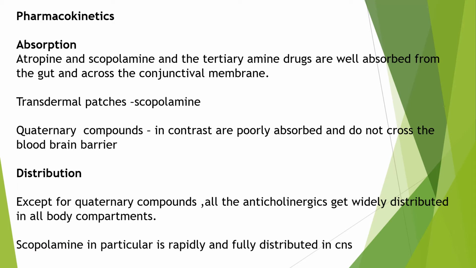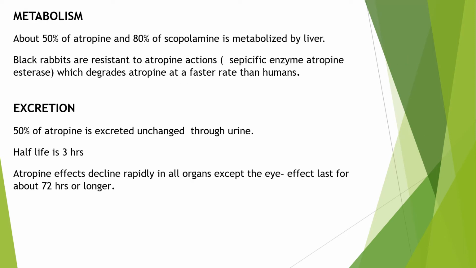Now coming to distribution, except for the quaternary compounds, all the anticholinergic drugs are widely distributed in all body compartments. Scopolamine in particular is rapidly and fully distributed in the central nervous system. Let's see the metabolism.